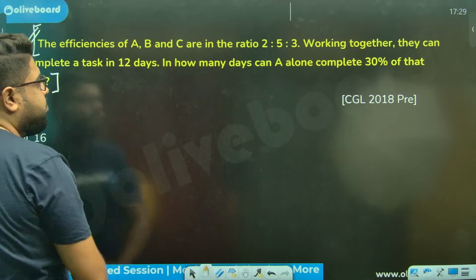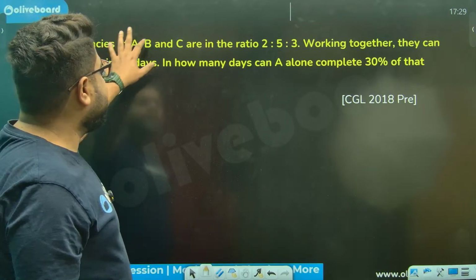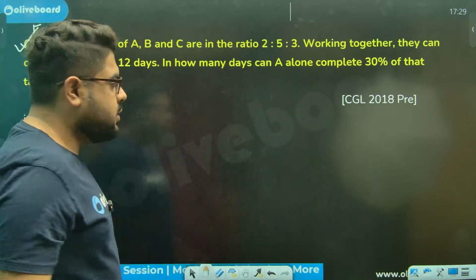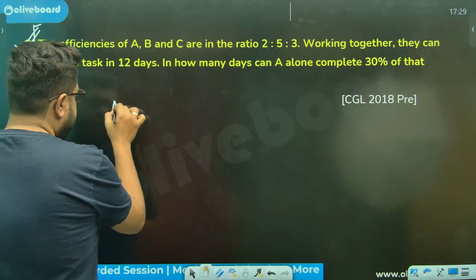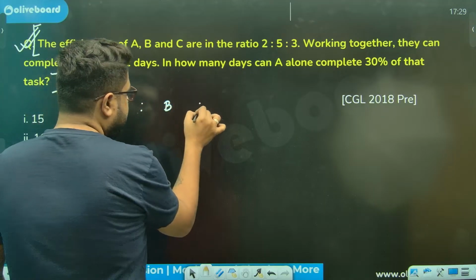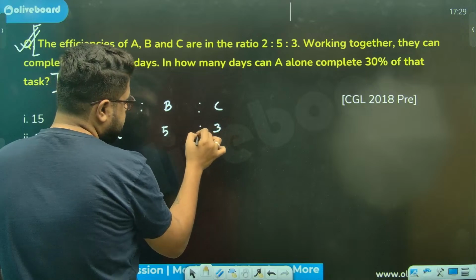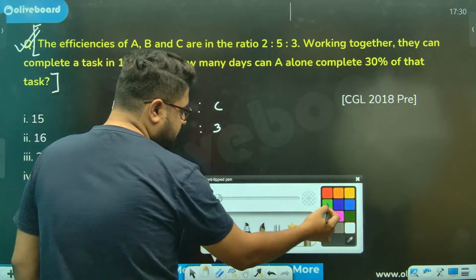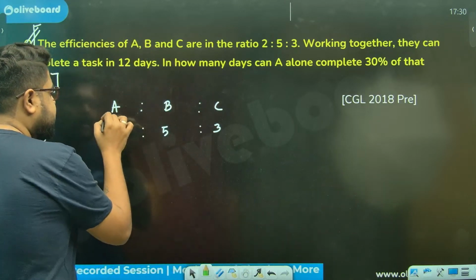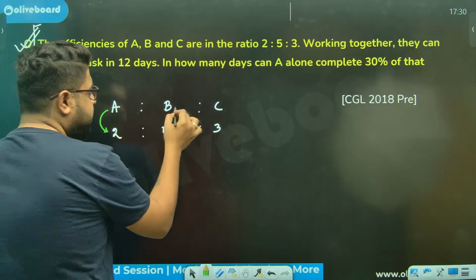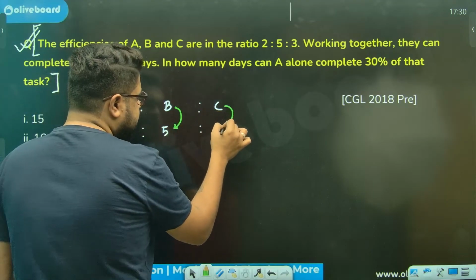Efficiency-based questions, sir. Understand. The efficiency of A, B, C is given in the ratio 2, 5, 3. What have they given? I can say that A can do 2 units a day, B can do 5 units a day, C can do 3 units a day.